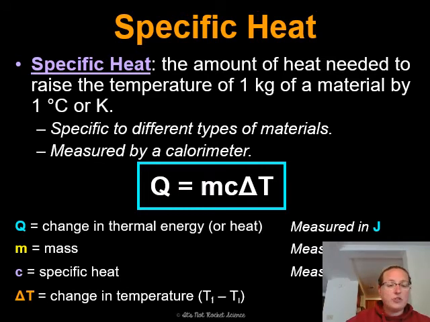So how do we calculate the change in temperature? The change in temperature is the final temperature minus the initial temperature. This is a lot like when we were talking about the change in velocity when we were calculating acceleration. In any problem you're going to identify the final temperature and the initial temperature, and delta T is the difference between those. It is very important that you put these two things in the correct order, because if you put them in the reverse order, your answer is not going to come out correct. And that is measured in degrees Celsius.